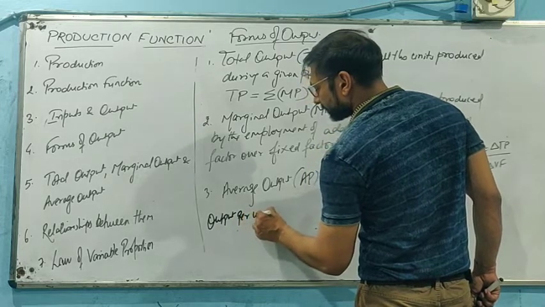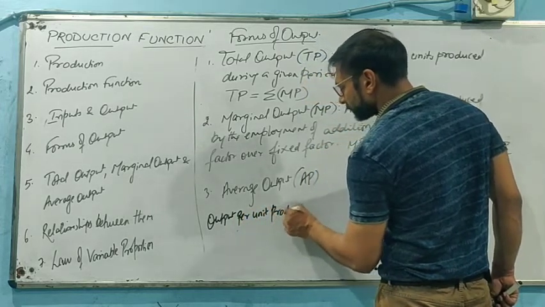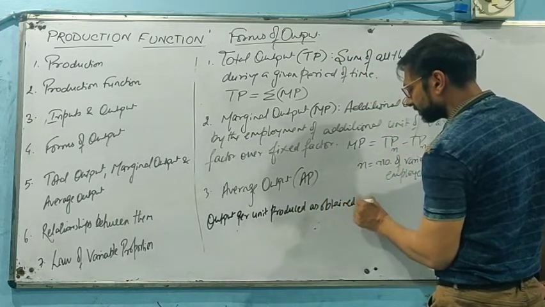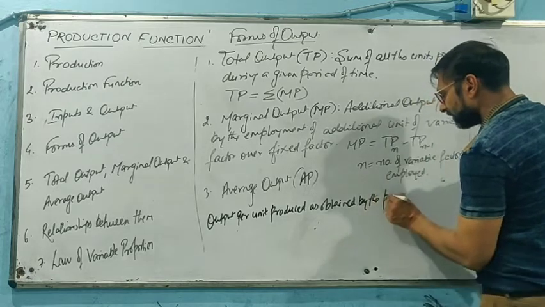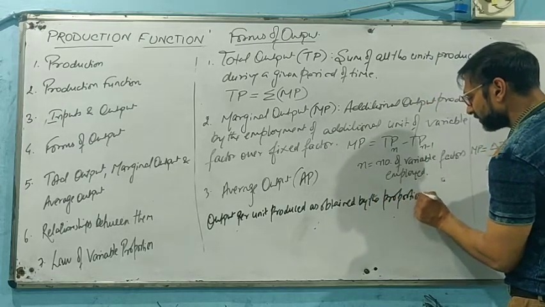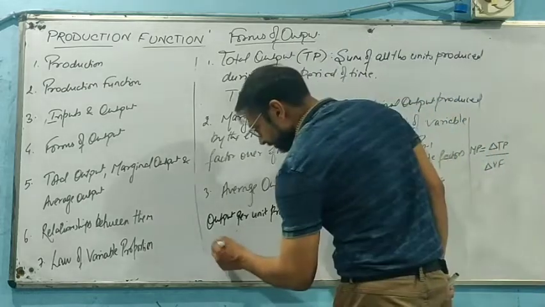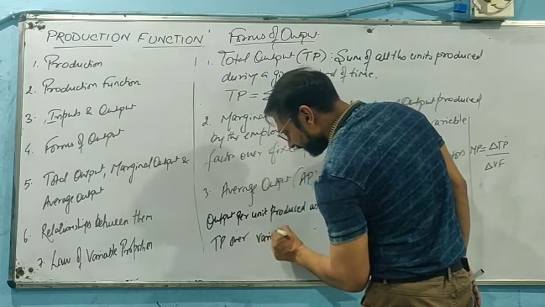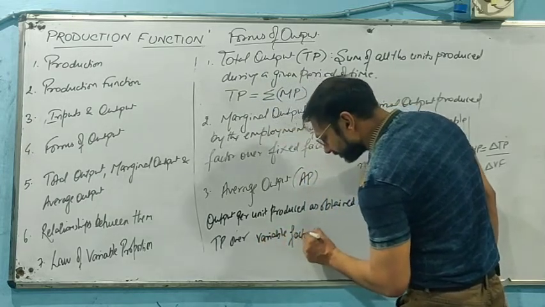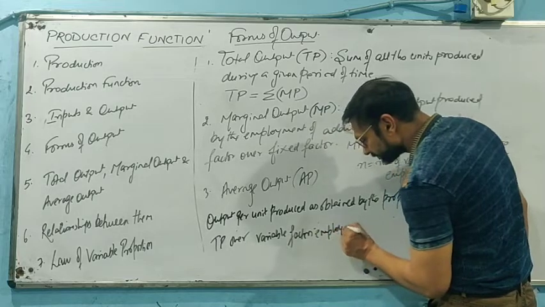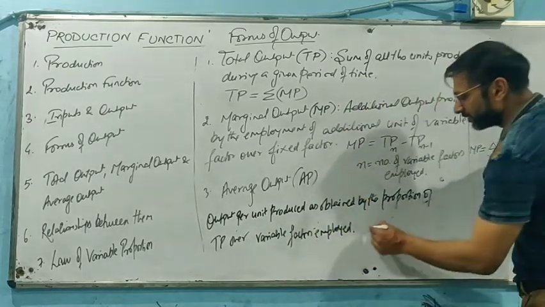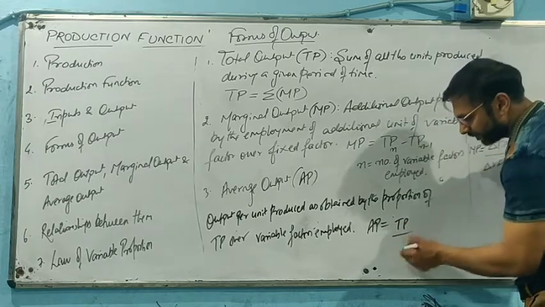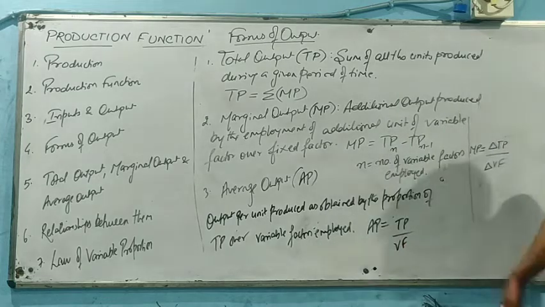output per unit produced, as obtained by the proportion of total product over the variable factors employed. It means if we talk about average product, we can derive it by the proportion of TP over variable factor.